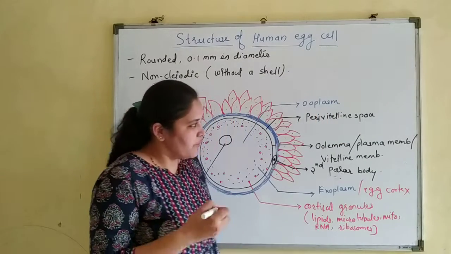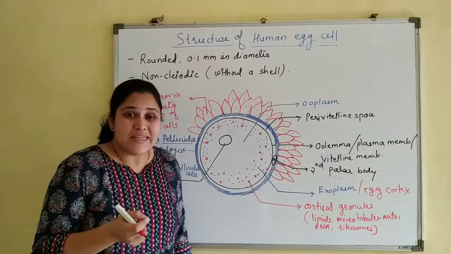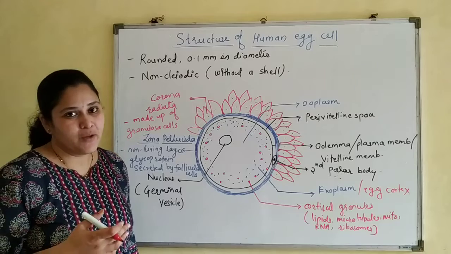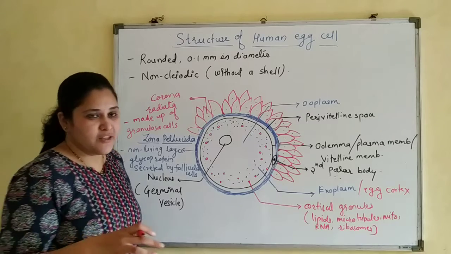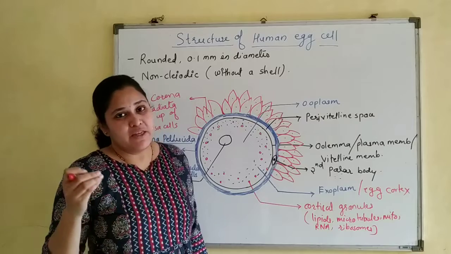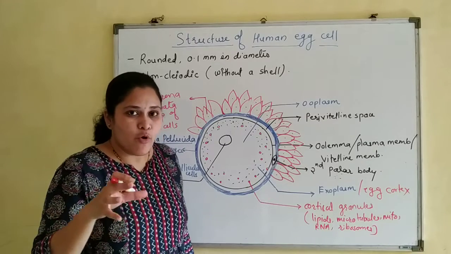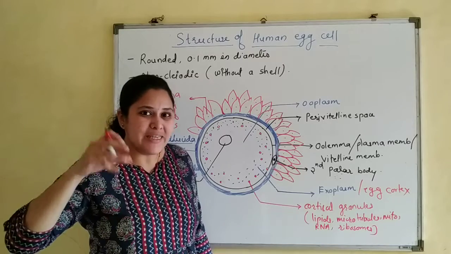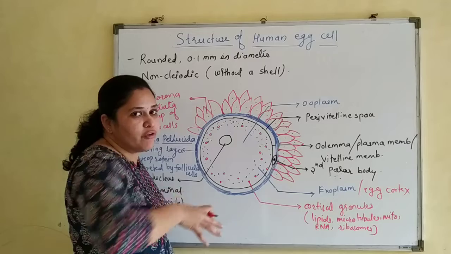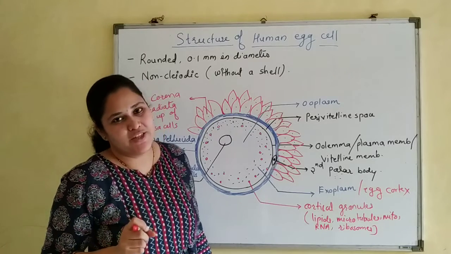When we see the fertilization point, at that time I will tell you, not a single sperm is able to digest all these layers. Many sperms, as I told you, surround the egg cell and each of them tries to fertilize the egg. So the acrosome of each of those sperms will release enzymes. These released enzymes will spread all over the surface of the egg, and then help to digest the layer.